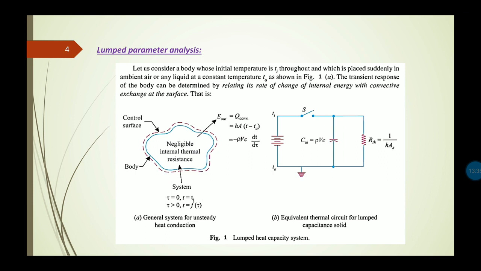Now here you can see the equivalent thermal circuit for lumped capacitance solid. Here the thermal resistance is 1 by HA, which can be seen in figure 1b.